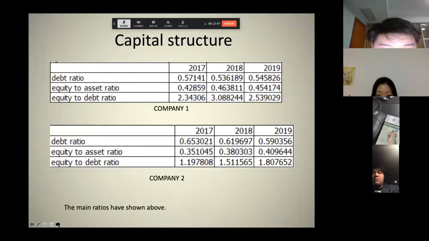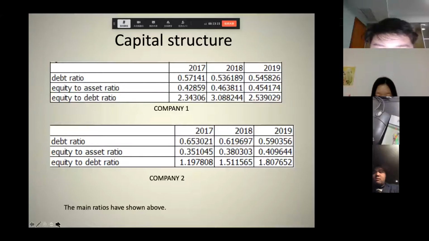Finally, from the perspective of the company's capital structure, the debt ratio of Company 1 is basically steady at about 0.55, while Company 2 shows a downward trend from 2017 to 2019, and it is less than 0.6 in 2019.